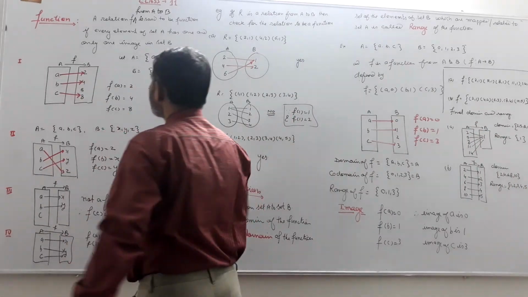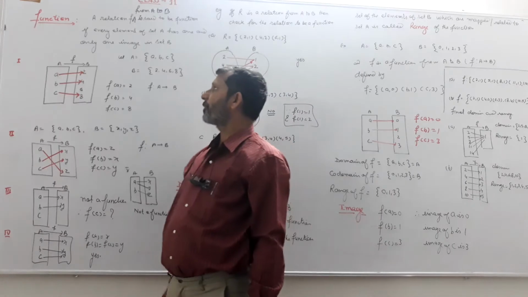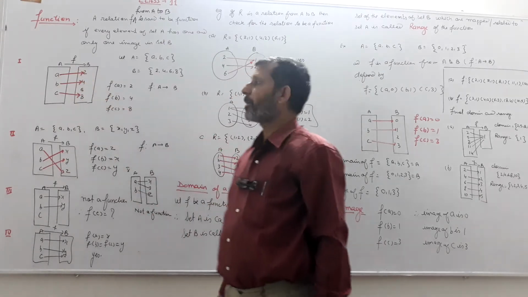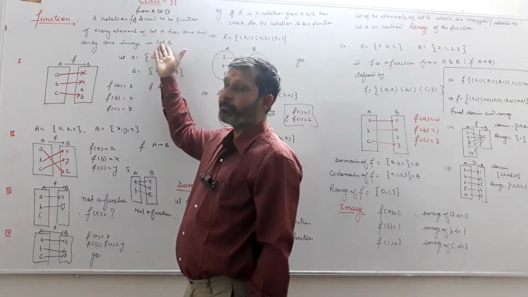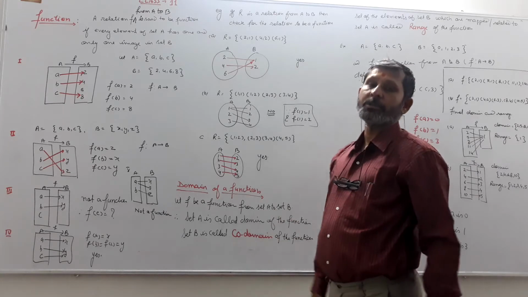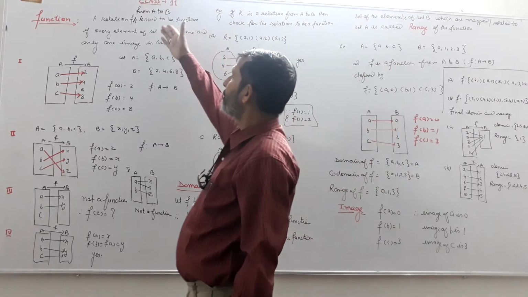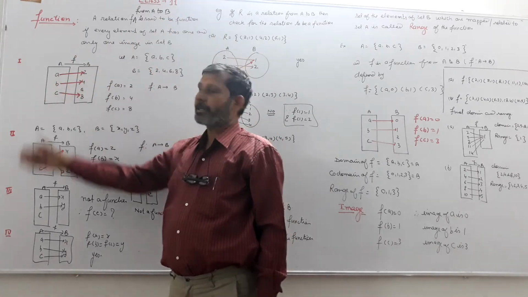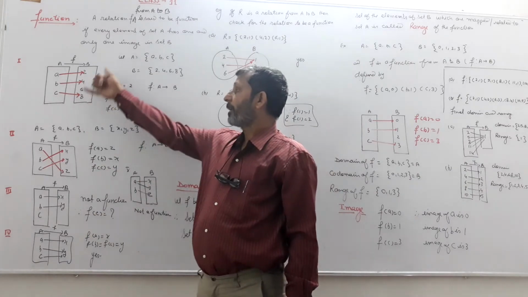A relation f from A to B is said to be a function if every element of set A has one and only one image in set B. Therefore, a relation is said to be a function from A to B if every element of A in the first set is mapped or related with one and only one element of the set B.